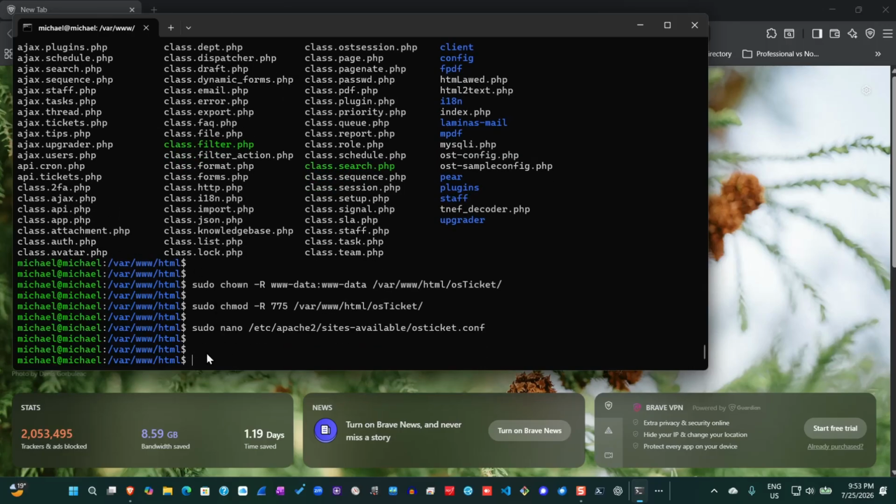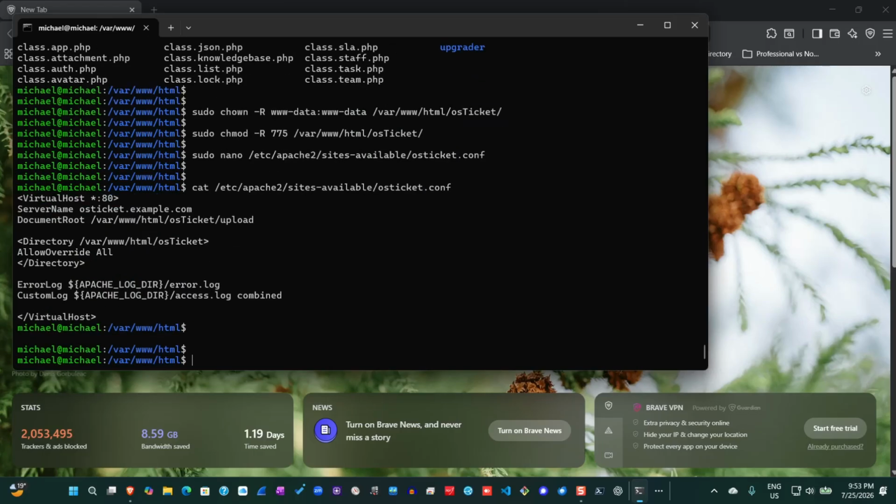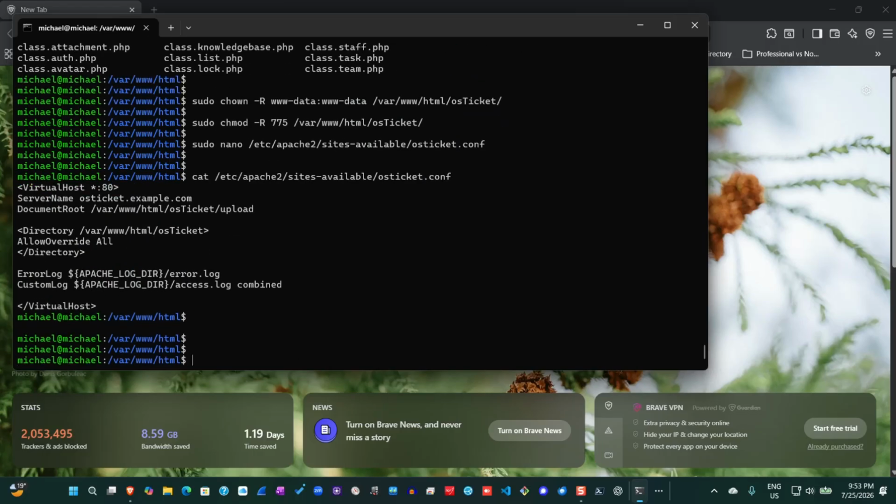So if you want to see if it's been properly done, if the content is still there, you can call up the file once again and then use the cat command. Use the cat command to display the content of that file. See, so it's already there. Okay. All right.